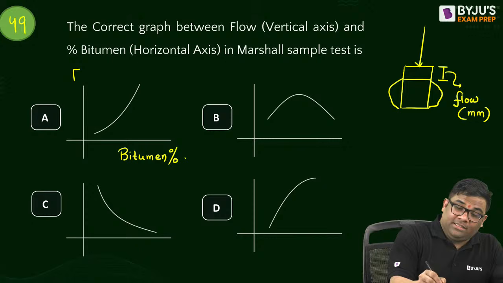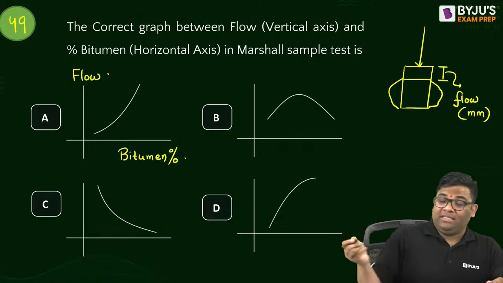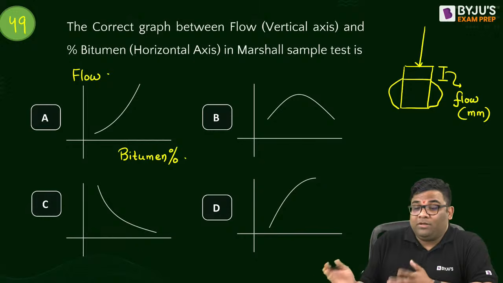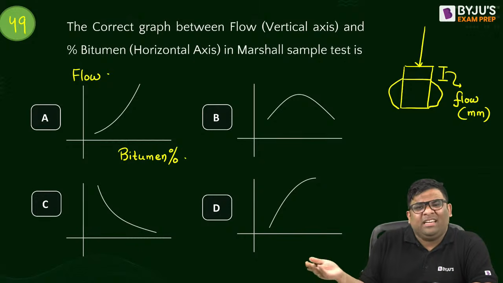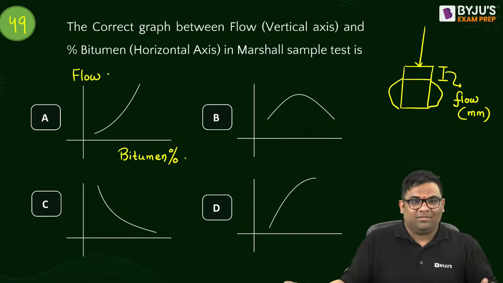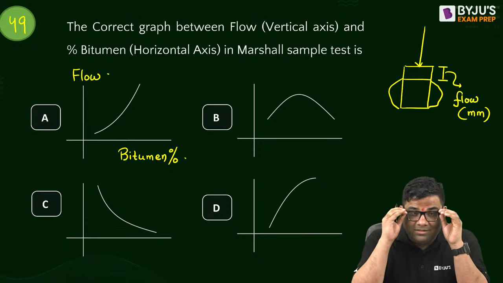For this question, the more the bitumen percentage, the flow will increase. Why would it decrease? More deformation, right? Understood?